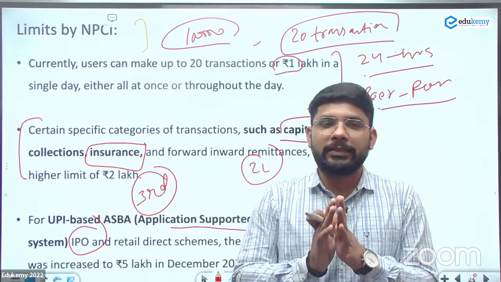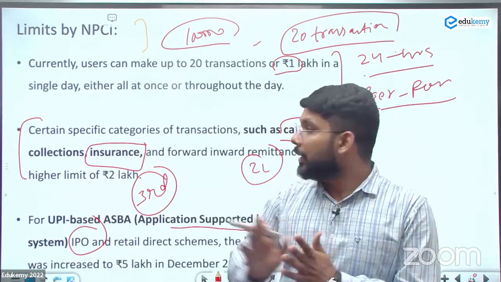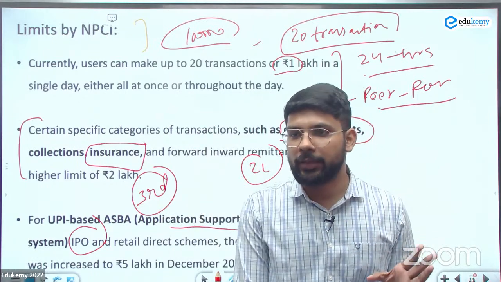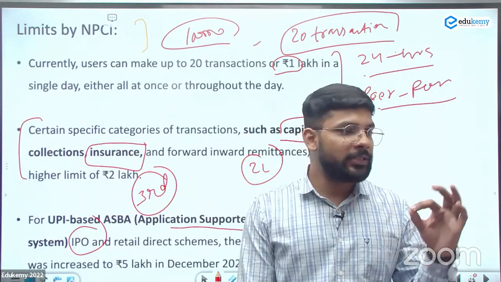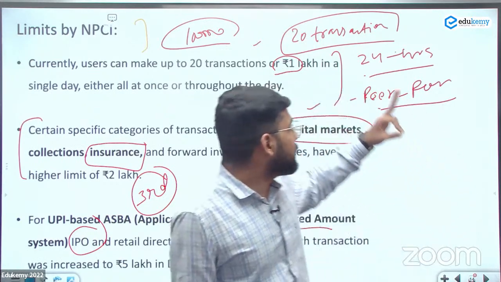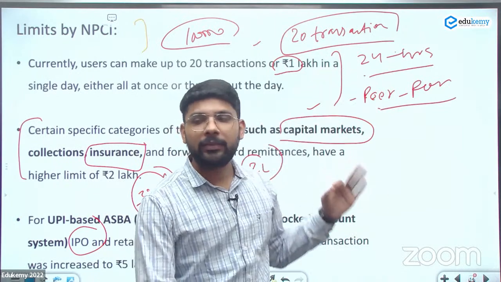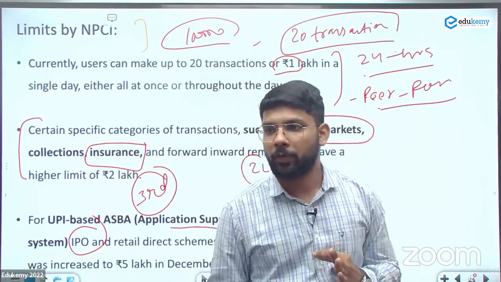So if there is a statement that you cannot transfer money more than 1 lakh in a single transaction in each condition, that statement will be wrong, because you can transfer a maximum of 5 lakh, and 1 lakh within peer to peer. Okay.